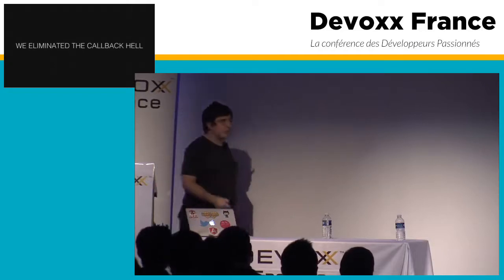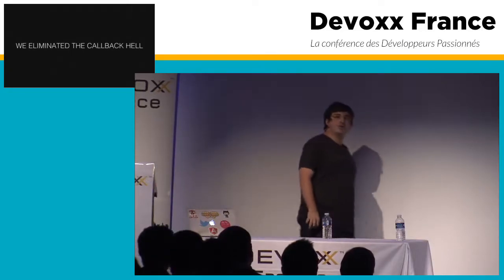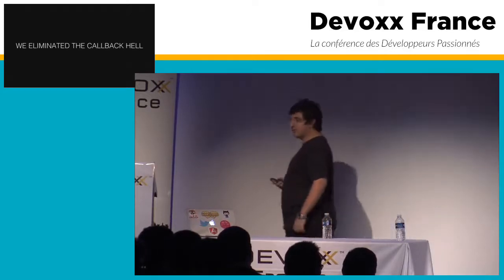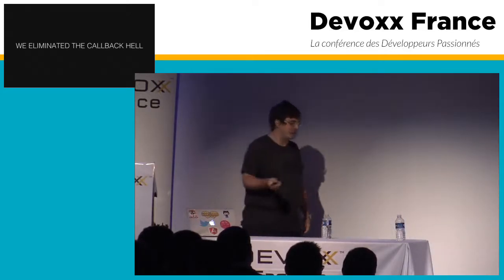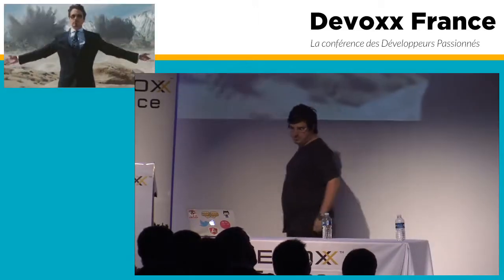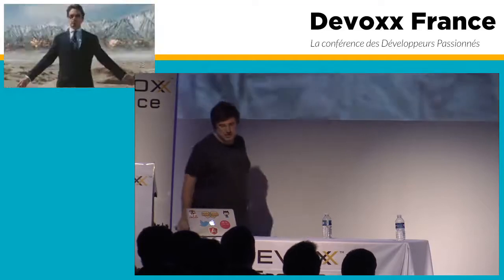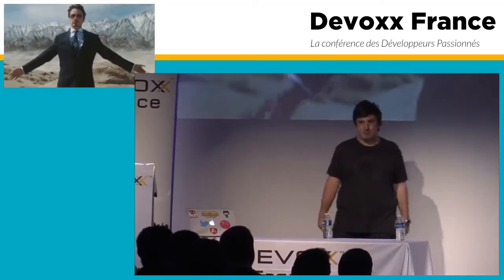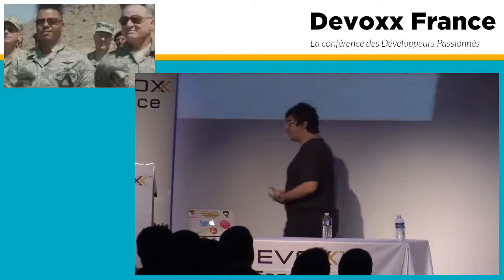Also, we eliminated the Callback Hell. We're just creating a chain of transformations that we're running, but we don't see spaces, we don't see tabs anymore, so we eliminated the Callback Hell. So this, in the beginning, just blew my hat off. It actually blew my mind at that point, because I really liked how it was working.